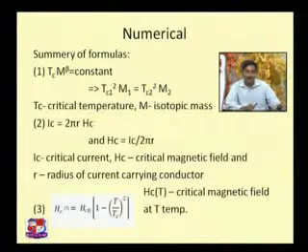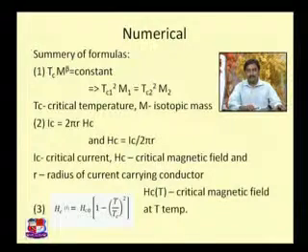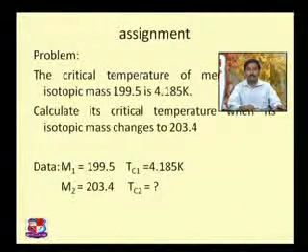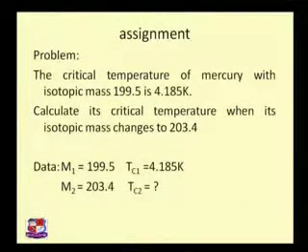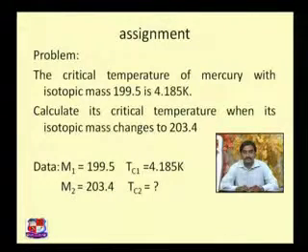So here we are going to go further and solve certain numericals. Let's start with the first one, with the help of the first formula. How can we solve the problem? The problem is cited like this: the critical temperature of mercury with isotopic mass 199.5 is 4.185 Kelvin. So with one isotopic mass, m1, we have a critical temperature Tc1 of 4.185 Kelvin. Calculate the critical temperature when the isotopic mass changes to 203.4. If it is another isotopic mass, what will be the value? So the data from the statement we can get in this manner.